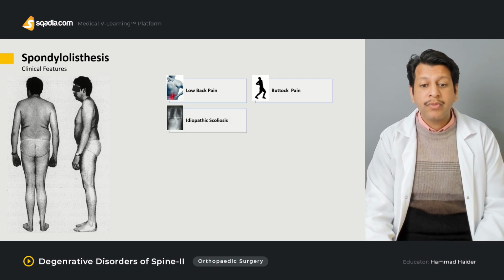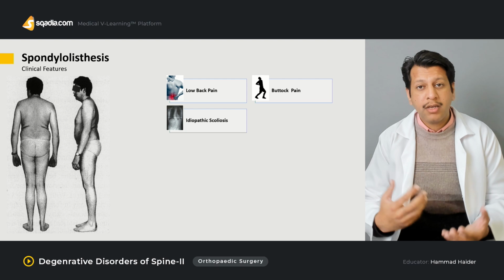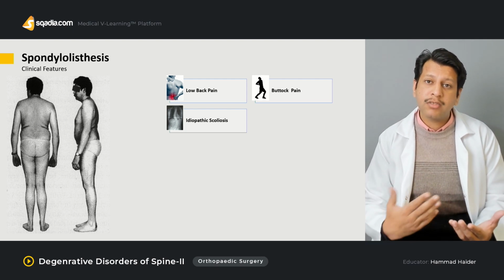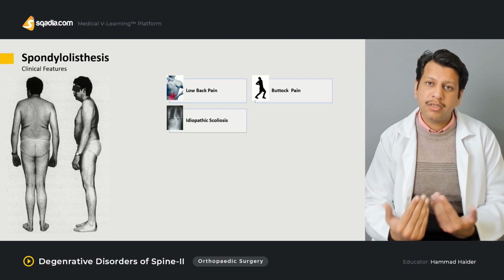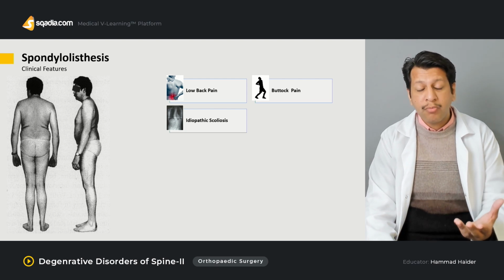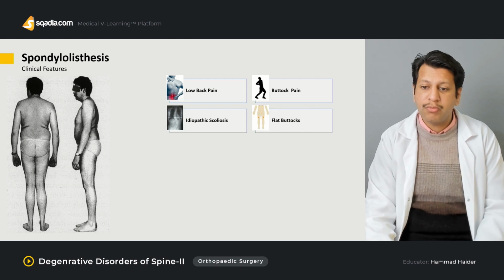Then it may be associated with idiopathic scoliosis, which has been left untreated, because the spine is segmentally unstable. There is extra load on one side compared to the other. As a result, the side which is overloaded slips forward. This may be associated with idiopathic scoliosis, degenerative spondylolisthesis, or even cauda equina syndrome as well.